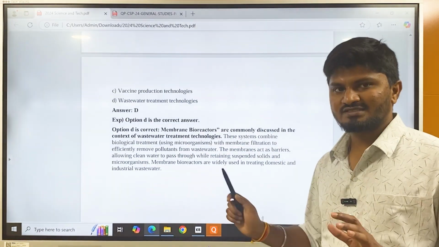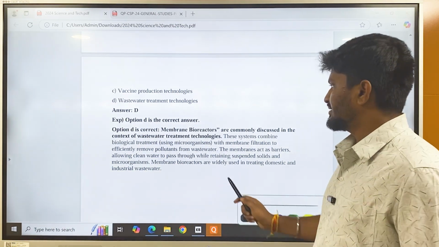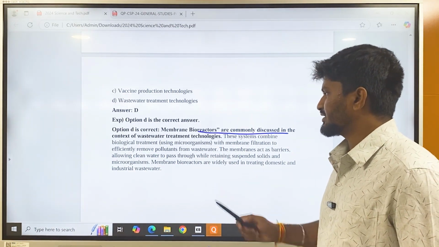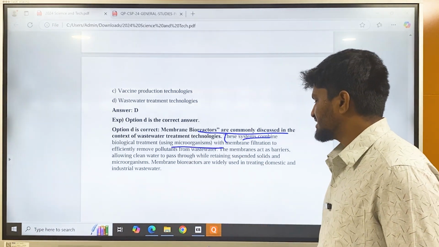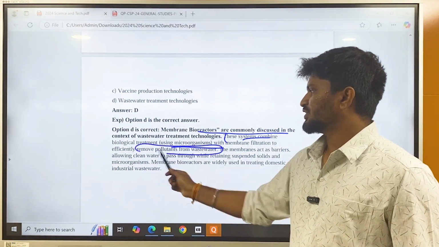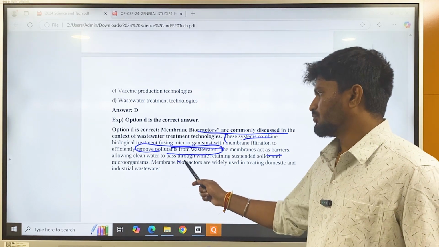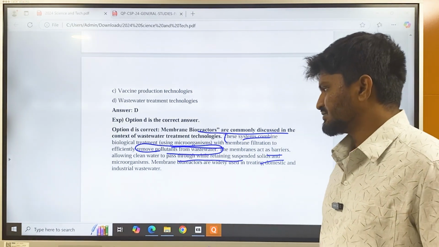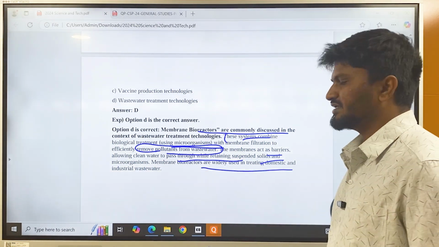You get the point, right? This is a technique you can use in science and technology questions. So D is correct. Membrane bioreactors are commonly discussed in the context of wastewater technologies. These systems combine biological treatment using microorganisms with membrane filtration to efficiently remove pollutants from wastewater. The membranes act as barriers, allowing clean water to pass through while retaining suspended solids and microorganisms. Membrane bioreactors are widely used in treating domestic and industrial wastewaters.